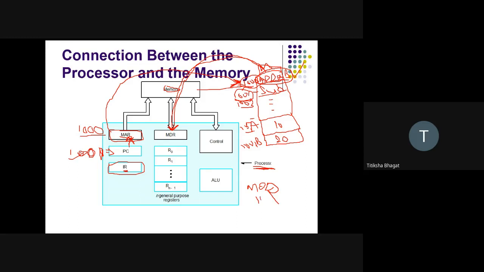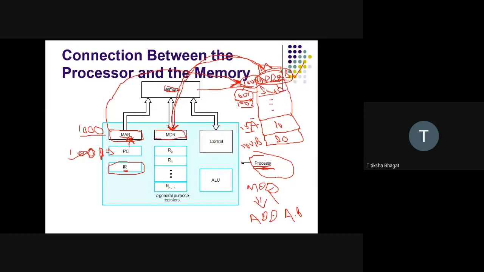Now MDR is holding the add instruction: add a comma b. The processor actually wants to execute this instruction. The instruction was earlier in the memory, because memory cannot perform operations. The one who can perform operations is the processor. So I need to take the data from the memory and load it into the processor. So this instruction, which was earlier in my memory, is now being loaded into the MDR.